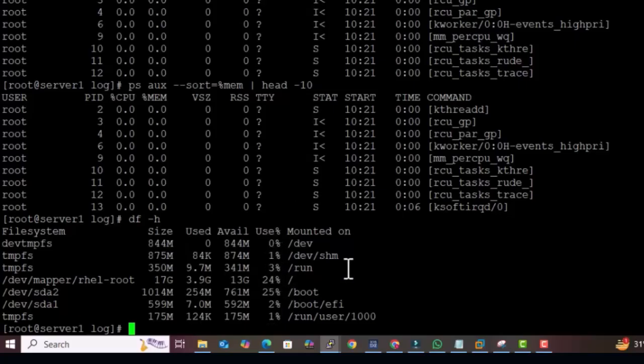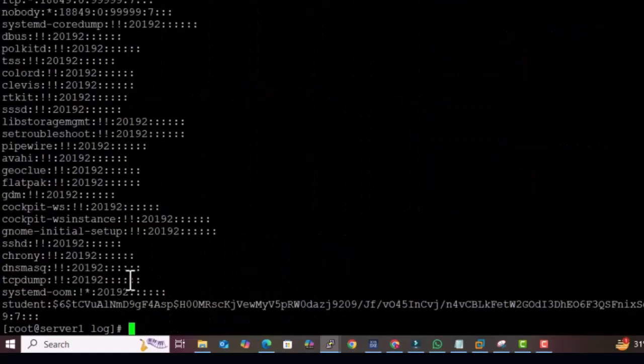The other command you are going to use: suppose we have the shadow file and we have the student user here. First of all, I am taking the backup of the shadow file. So you always need to take the backup of configuration files like sudoers and the shadow file before editing anything. I am taking the backup with today's date, 30 April 2025, .bkp. I have written bkp, but you can write anything.